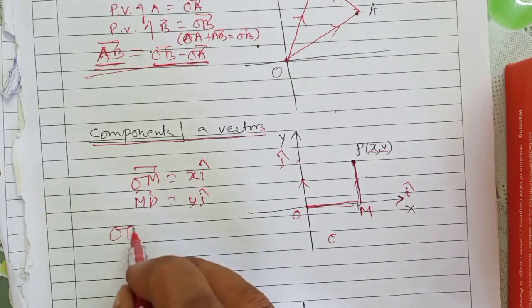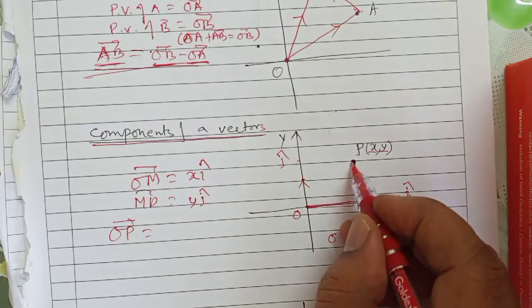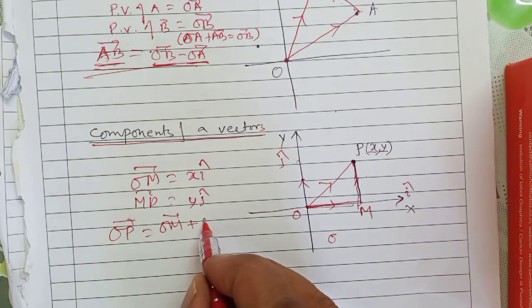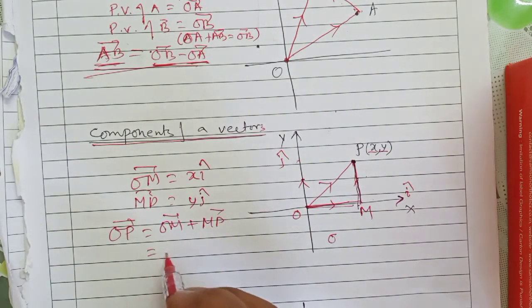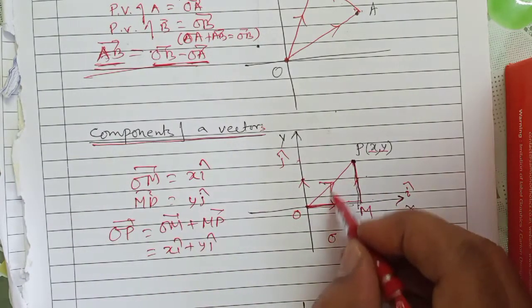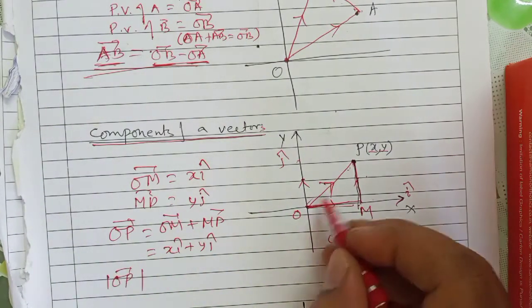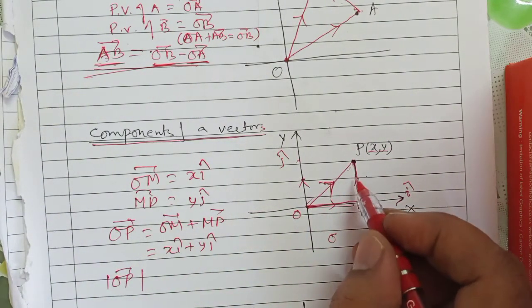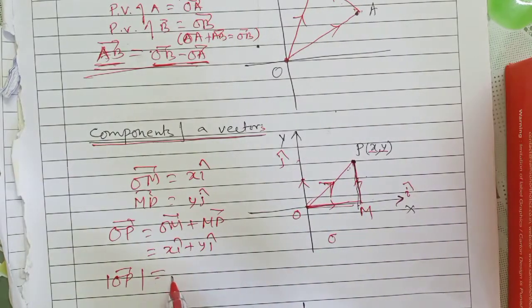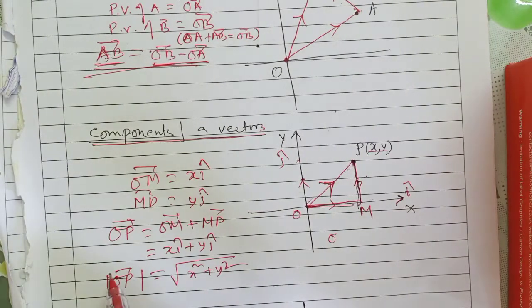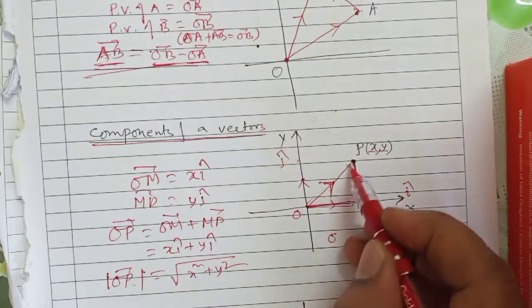Now what will be the OP vector? The OP vector will be the OM vector plus the MP vector, that is x i cap plus y j cap. Then the magnitude of the OP vector, this length, which you can also find by Pythagoras theorem, will be root under x square plus y square. That is called the magnitude of the vector. Okay.